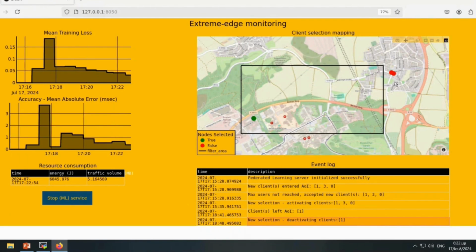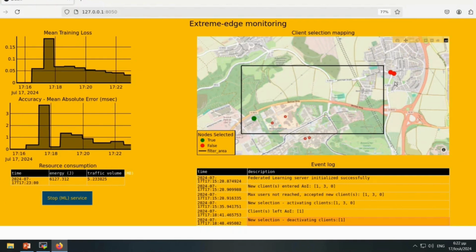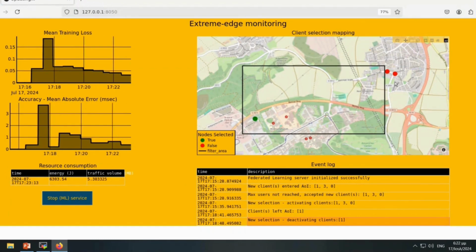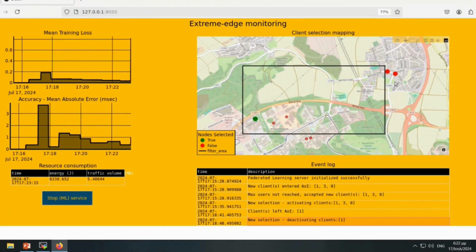And also is able to monitor in regards to the criteria that are already defined by the user, in regards to the device characteristics, for example, or processing capacity of the devices, and how these affect the training task throughout the process. As you can see, the red dot is moving towards the area of interest again.